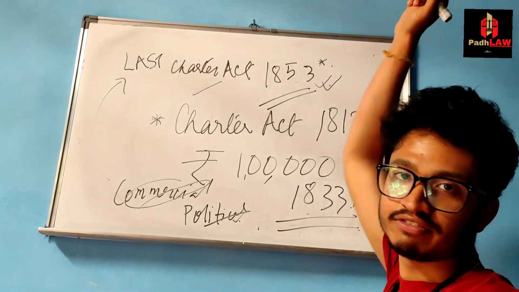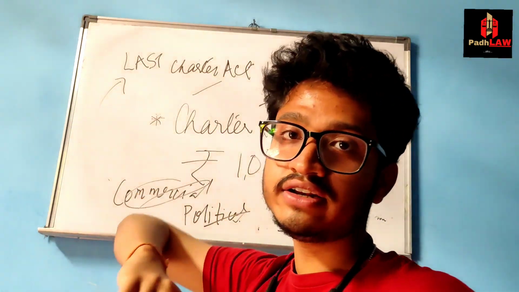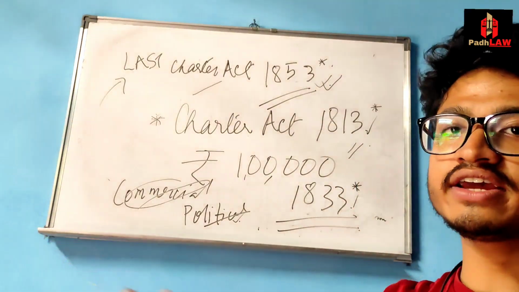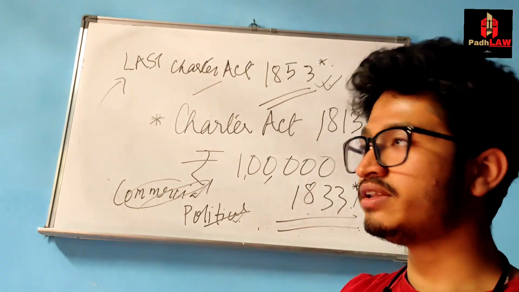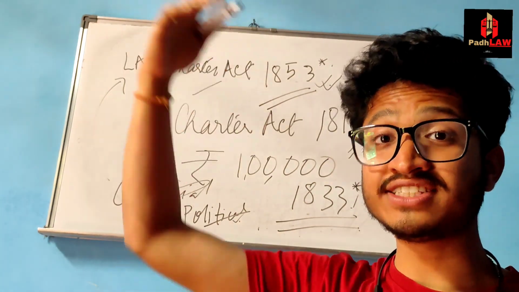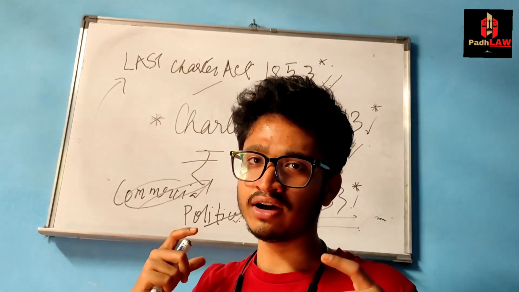Why is the 1853 Charter Act important? Because this act started the culture of, and again expanded, the activities of the legislature. So it began the culture of discussing the policies of the executive council in the legislature.